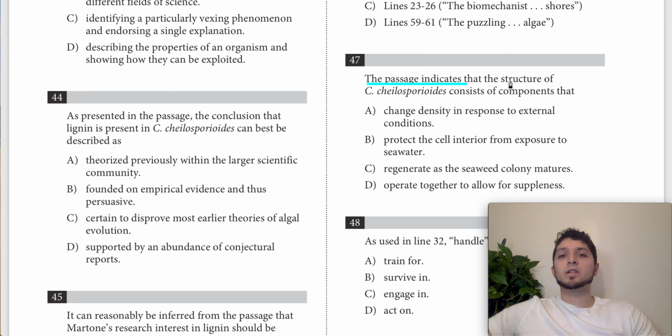And these are the types of questions that very specifically tend to focus on one single sentence within the text. Basically, our habit for almost any question on the SAT needs to be to go back to the passage, find a sentence or a small group of sentences at the most, and use that to answer our question. But in these types of questions, we want to look even more specifically for a single sentence. So for question 47, we're looking for something about the structure of this algae.